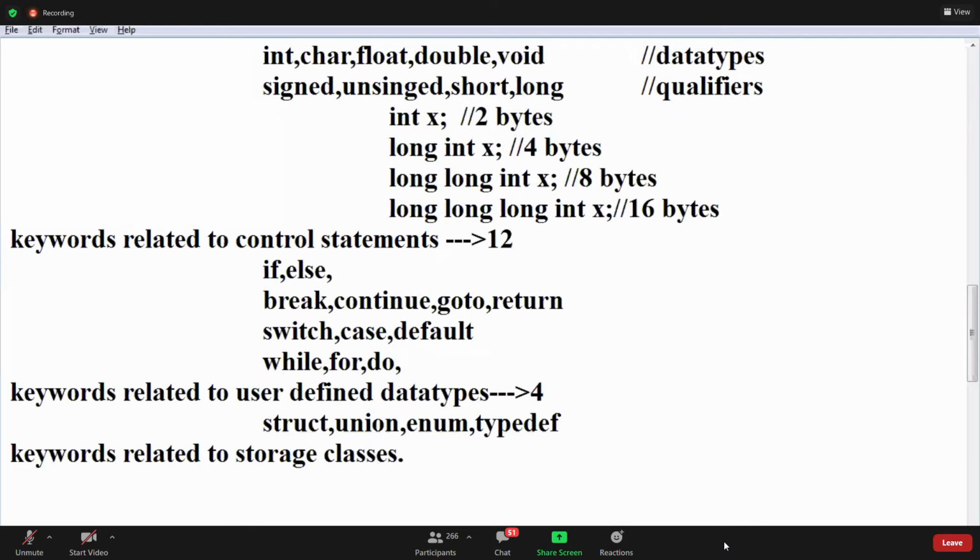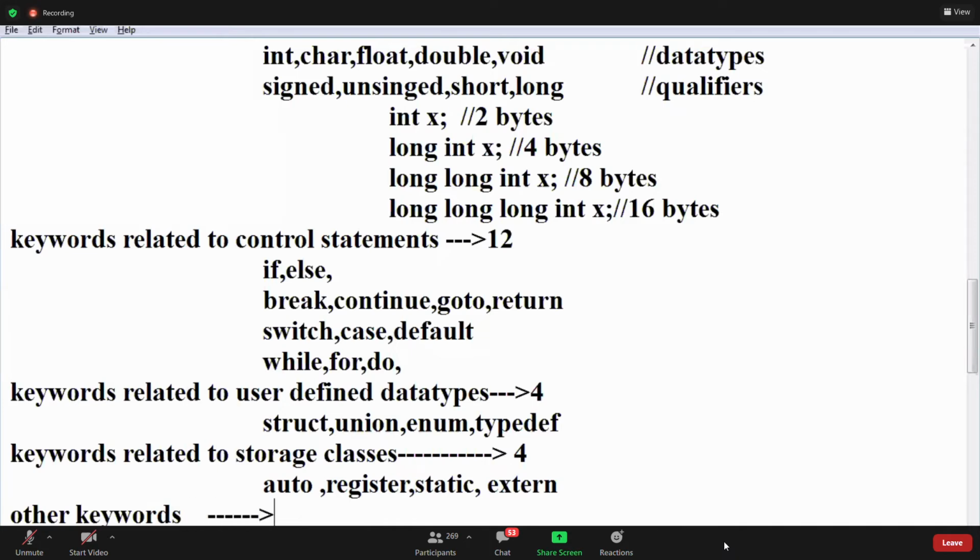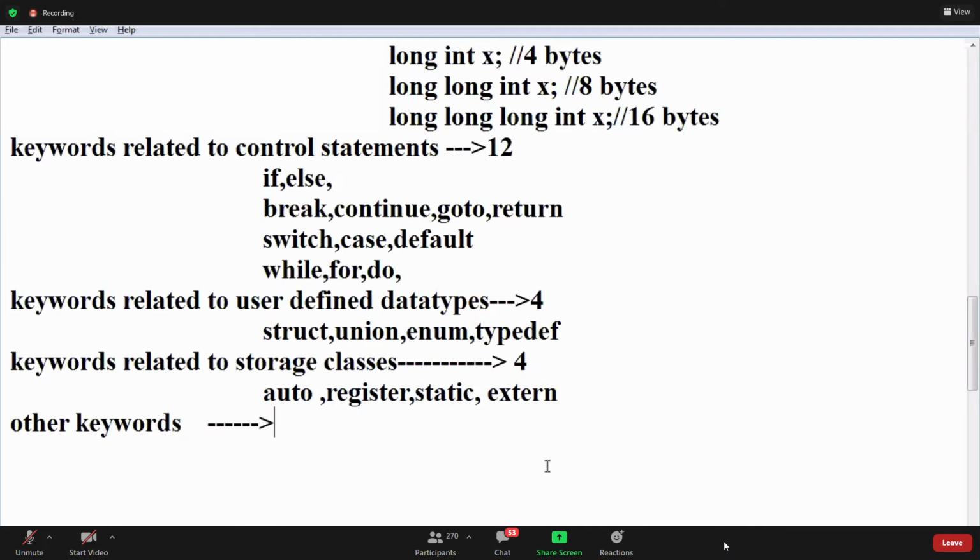Keywords related to storage classes: auto, register, static, and extern. These are four. So 9, 12, 21, and 21 plus 8 is 29. Three other keywords are missing. Sizeof is one, and these are the remaining three.